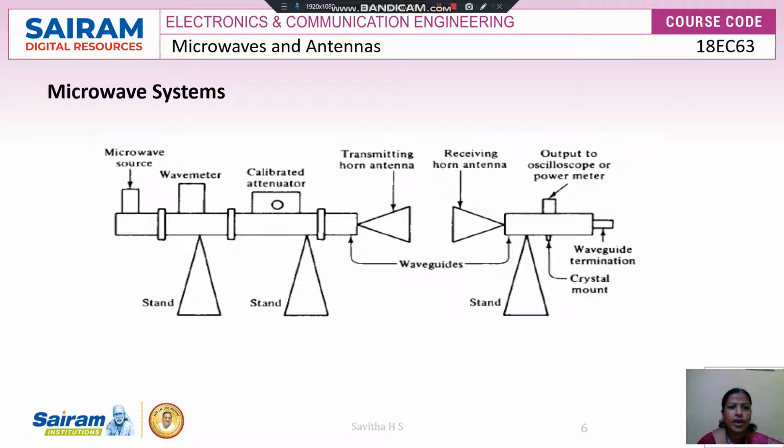Now we can see the microwave system. In the microwave system, mainly we can see the waveguide, the transmitting horn antenna, and the receiving horn antenna. The waveguide is mainly used to transmit, providing a link between the transmitting antenna and the receiving antenna.